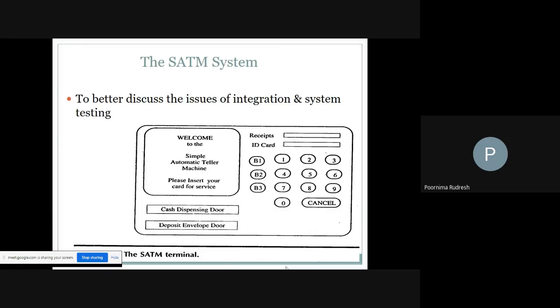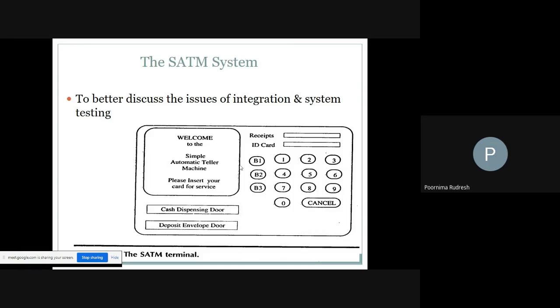Receipts are given after withdrawal or depositing, and there is the ID card. You also get the keyboard for entering the PIN number, which is nothing but the password. Once you insert your card, it will ask for the PIN or password, and you enter it using this keyboard.